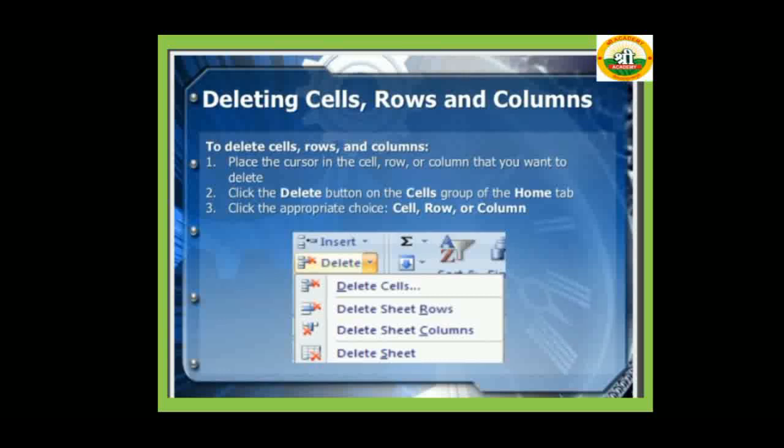If you want to delete any cell, row or column, you click the Delete option of the Home tab, and there are so many options here: delete cells, delete sheet columns, delete sheet. According to your need, you click any one and delete a particular cell, row or column.